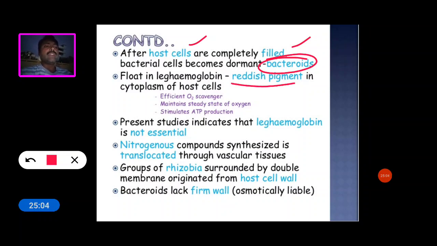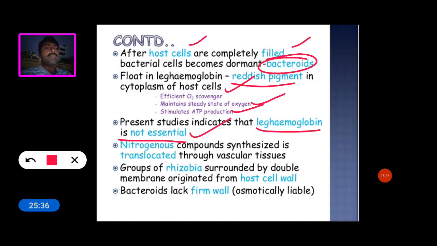So what is the function of this leghemoglobin? It is an efficient oxygen scavenger, maintains a steady state of oxygen, and stimulates ATP production. This is the function of hemoglobin in the root nodules. Present studies indicate that leghemoglobin is not essential.